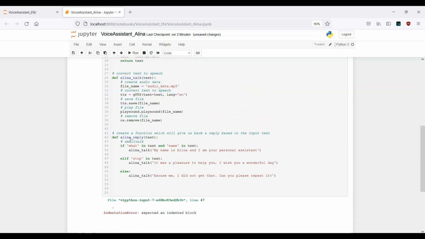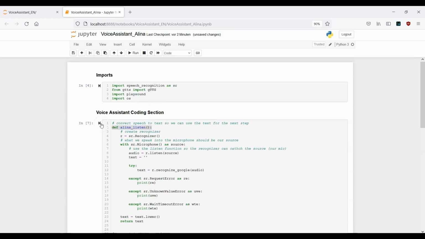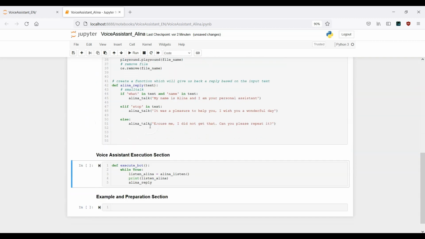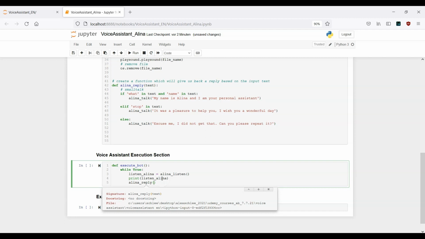Yep. And I guess I can run the cell first. Run this one. No error message. And now if you provide Alina, you get back one of these 3 examples. In this case, we want to use the Alina_reply function. And here we want to provide what we have told her, so this variable here.